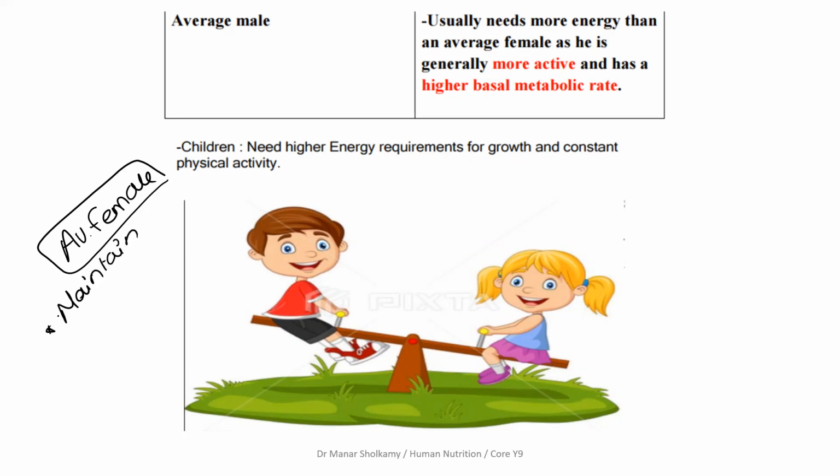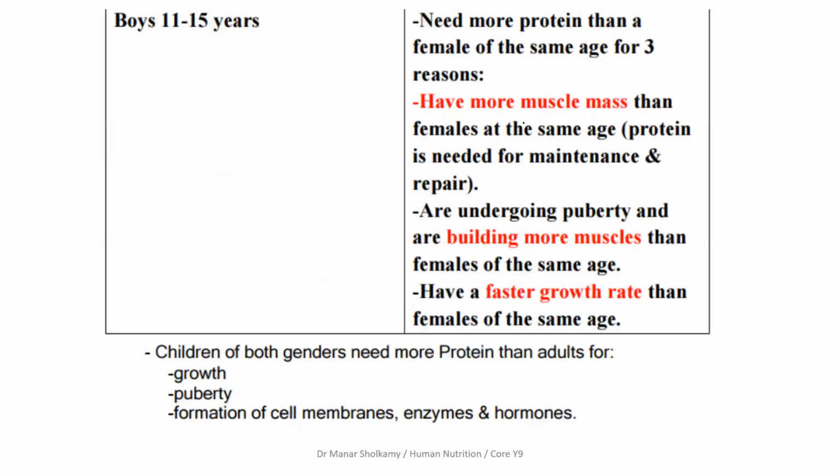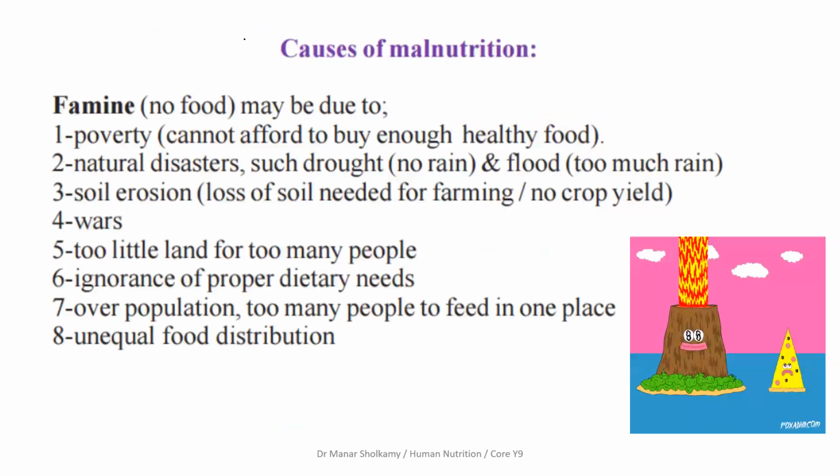This average female, she already has a few muscles. We want to keep those muscles. So to maintain her muscles and tissues and to repair any worn out tissues. So it's not because she's an average female that she will not eat. She will need proteins to maintain and repair her muscles and her tissues, what she already has. Of course, children need the most food for growth and puberty and hormones and so on.